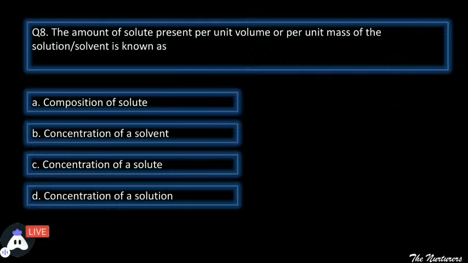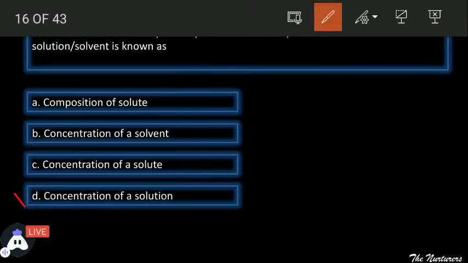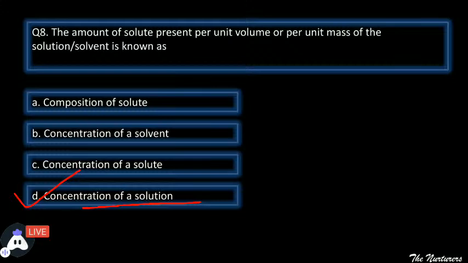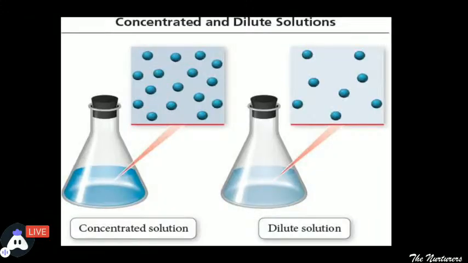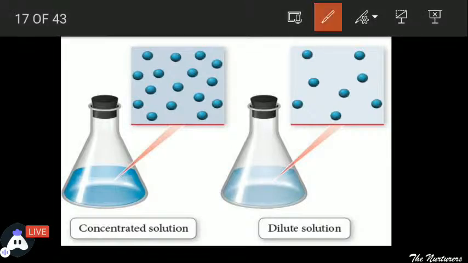Okay, the time is finished, and yes, correct answers given by the students. It is defined as the concentration of solution. Now I want to explain to you, students, on the basis of concentration we term the solutions into two categories. And what are the two categories? That is the concentrated solution and the dilute solution. What is a concentrated solution? In which the amount of the solute particles is more.